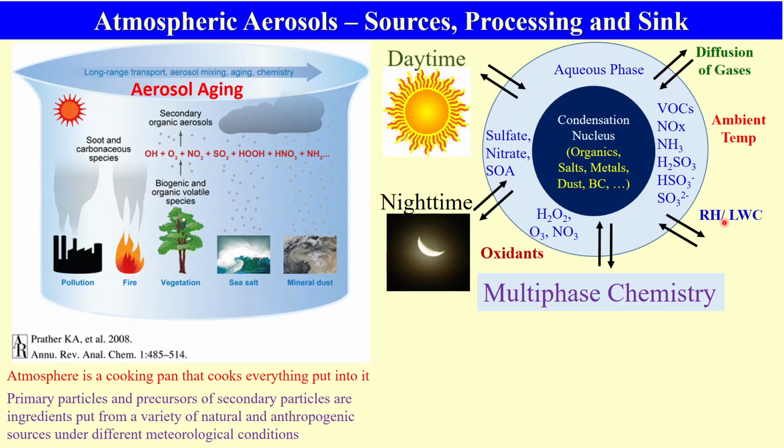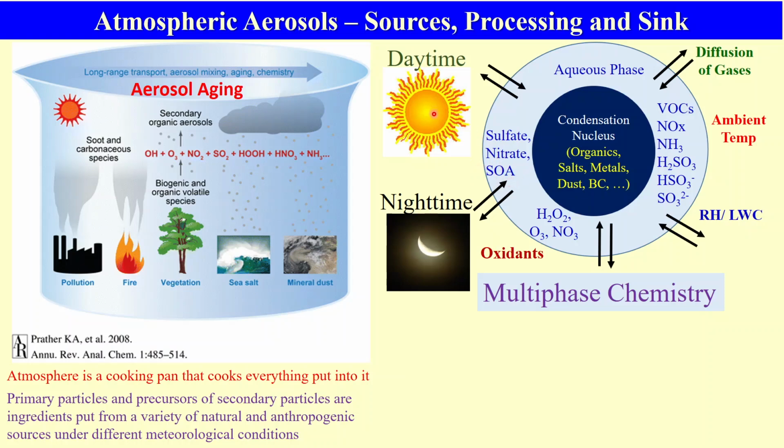Then in the atmosphere, you also have certain humidity or liquid water content. So depending upon the hygroscopicity of this aerosol, it will attract the humidity and become slightly aqueous. Once it becomes aqueous, there can be faster diffusion of gases like VOC. VOC is volatile organic carbon, then NOx, ammonia, and a variety of sulfur compounds, sulfurous gases. These gases react with different oxidants present in the atmosphere, like hydrogen peroxide, hydroxyl radical, ozone, nitrate radical, etc., and form a variety of secondary aerosol, which can be sulfate, nitrate, secondary organic aerosol.